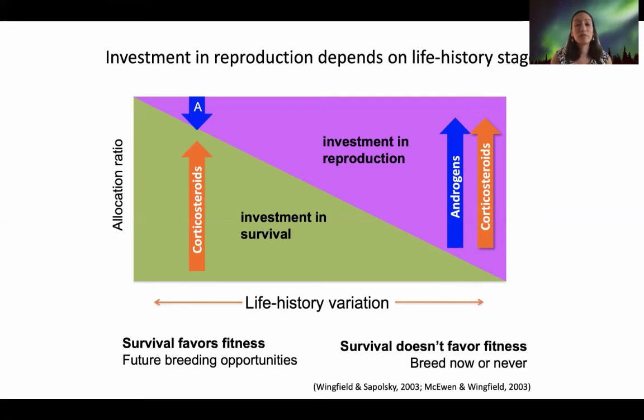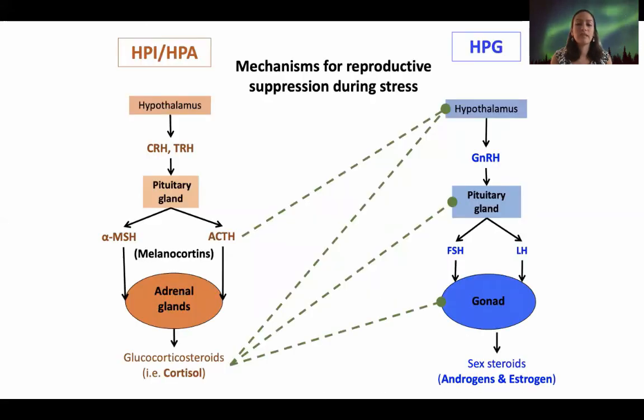But as the field is becoming more diverse and more females are joining science, we're starting to see a broader and more complete picture of what's happening in the different sexes. So we reviewed what the possible mechanisms are by which stress inhibits reproduction. But what happens in those species that are able to reproduce despite having high levels of stress?